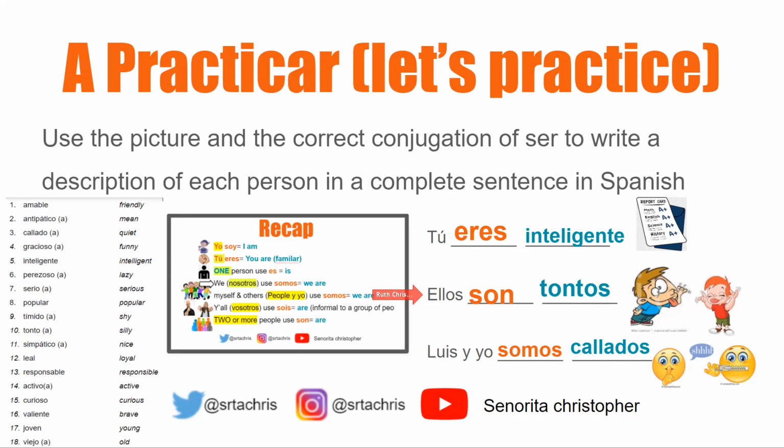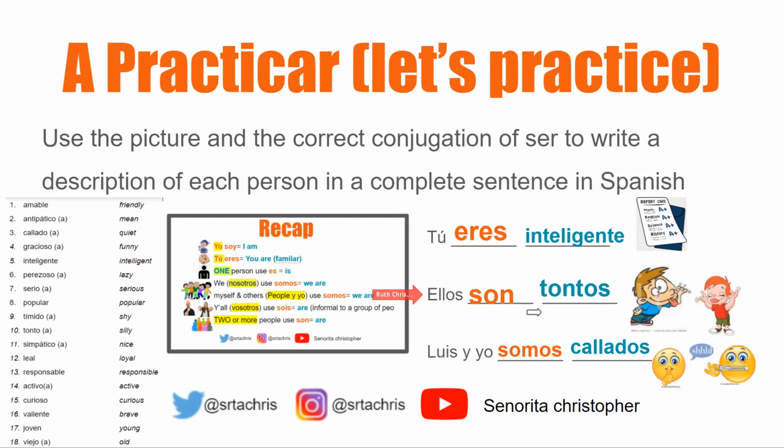I'm not talking about we because it doesn't say nosotros, or a person y yo. It doesn't say vosotros, but I do know I'm talking about two or more people because it ends in an S, so we would use son. Are you with me so far? Okay. If not, just leave any questions that you have in the comments, and then I'll address it to make it more clear.